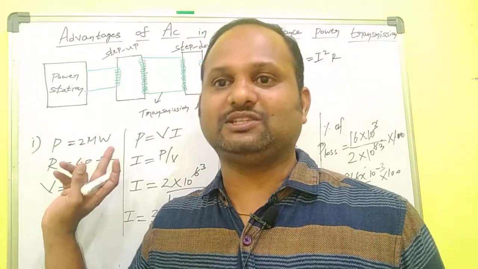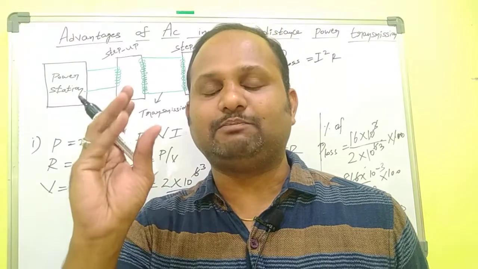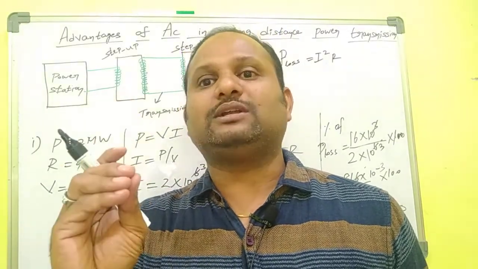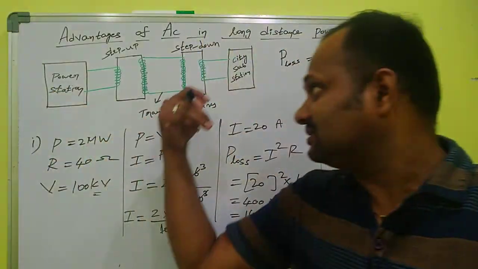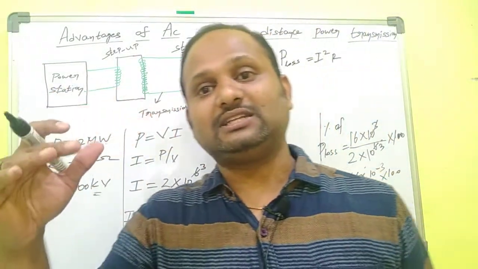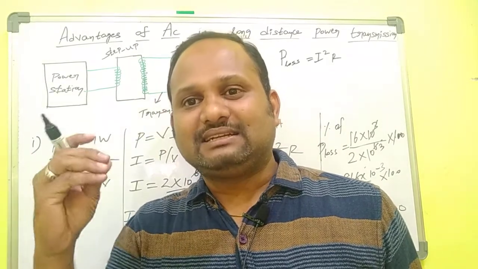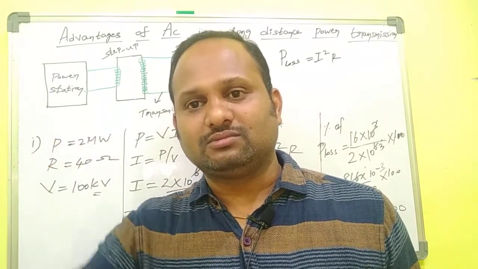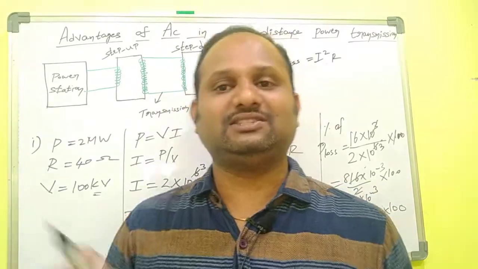In the city substation, this high voltage is converted into low voltage with the help of step down transformer. So when the voltage is decreased, the current will be increased. This current we will make use of. That is the trick or technique we used for the AC power transmission lines.